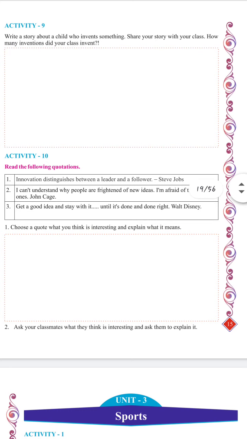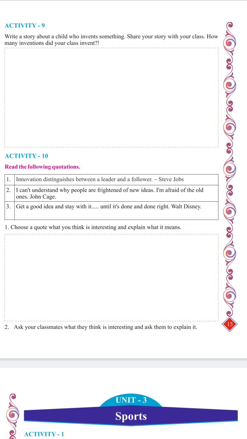Then activity number 10 has given us the quotations by some important persons like Steve Jobs, John Cage, and Walt Disney. They were among the greatest inspirations to human beings. The quotes given by them give us deep knowledge. So the inspirational thoughts have been given to you.